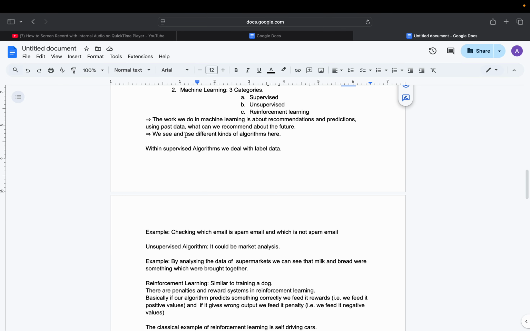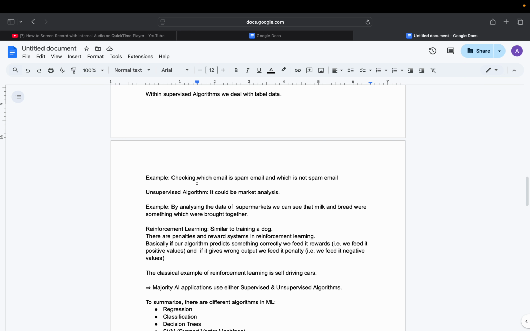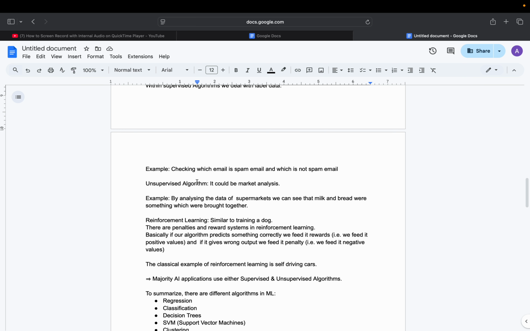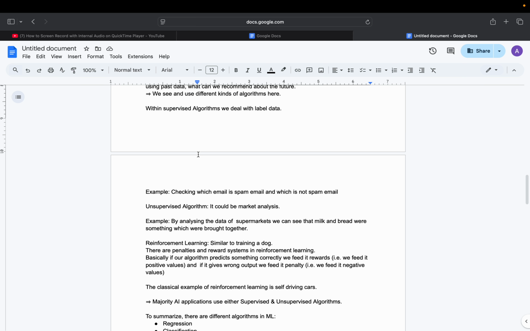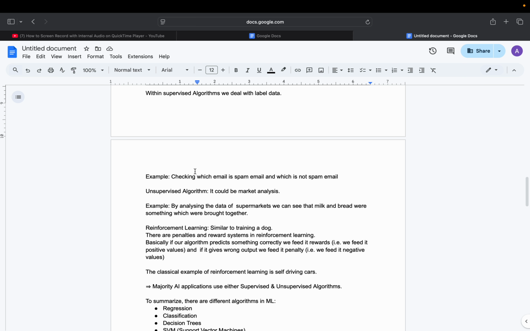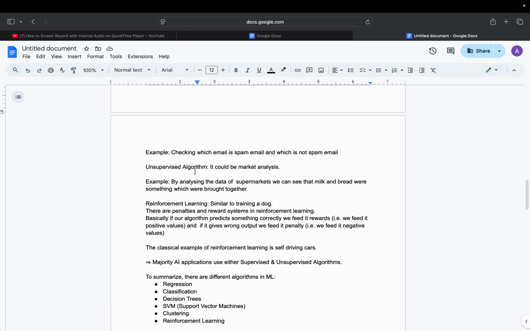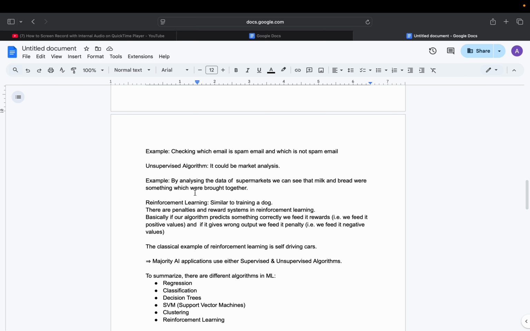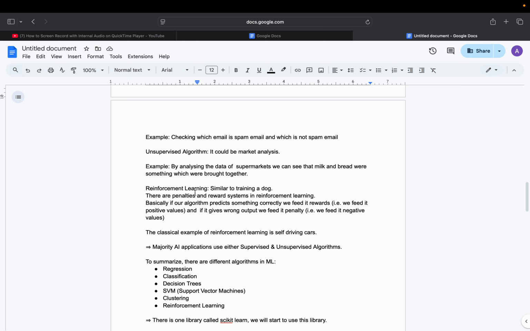Then we see and use different kinds of algorithms within machine learning. Within supervised algorithms, we deal with labeled data. For example, checking which email is spam and which is not. That is an example of supervised algorithms. Within unsupervised algorithms, it could be market analysis. By analyzing supermarket data, we see that milk and bread were bought together. These are the things we are going to learn in supervised and unsupervised algorithms.